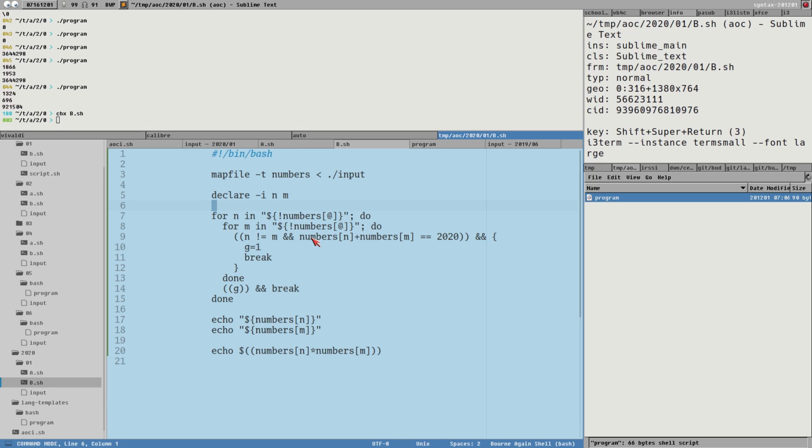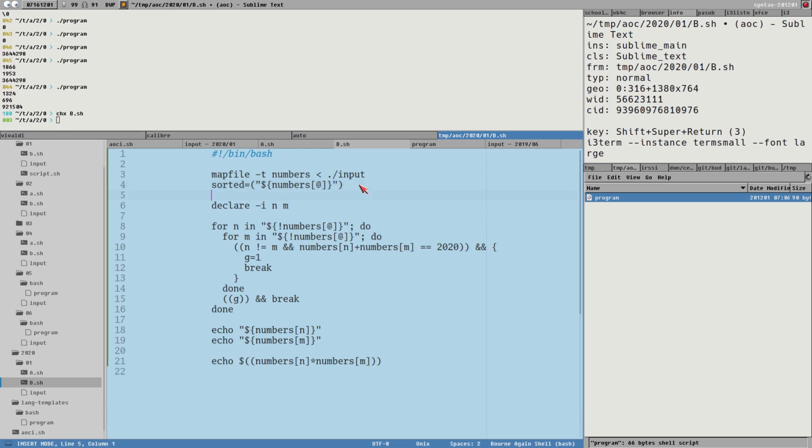It would be nice to sort these. I guess if we just make an array called sorted is equal to an array, put it in quotes here, numbers, like this.